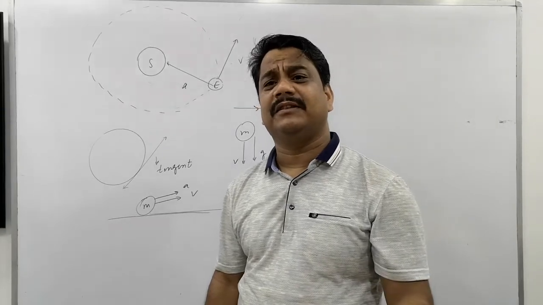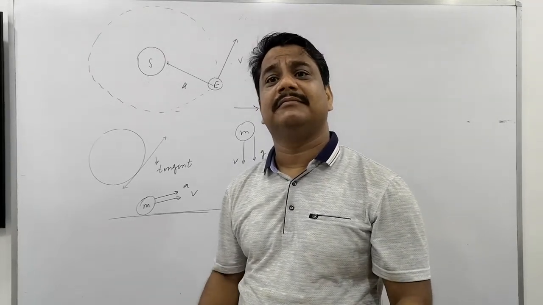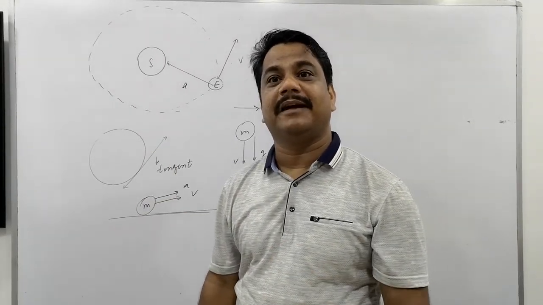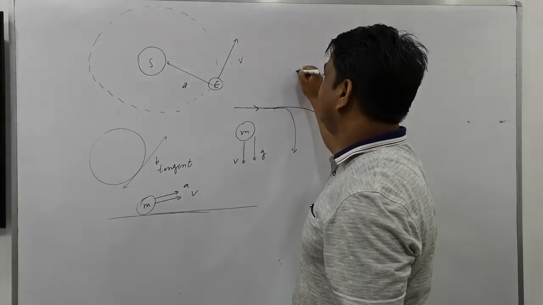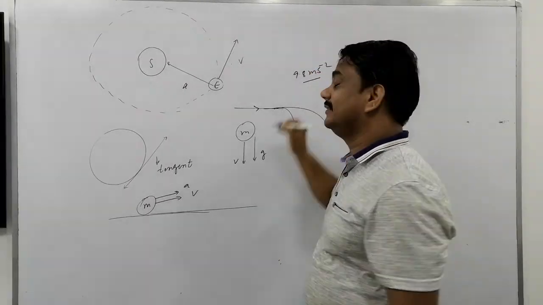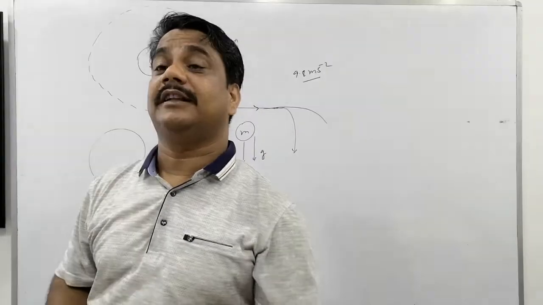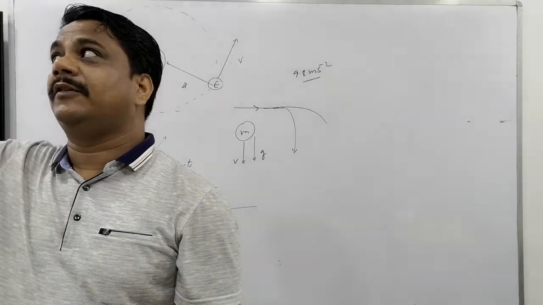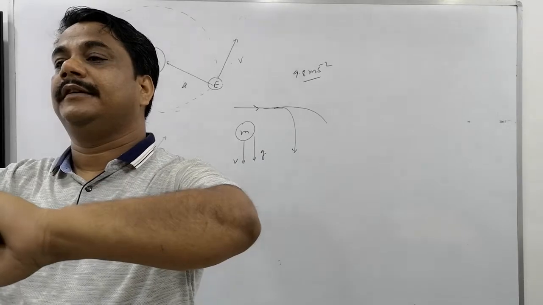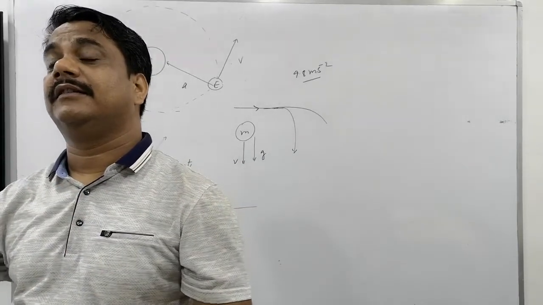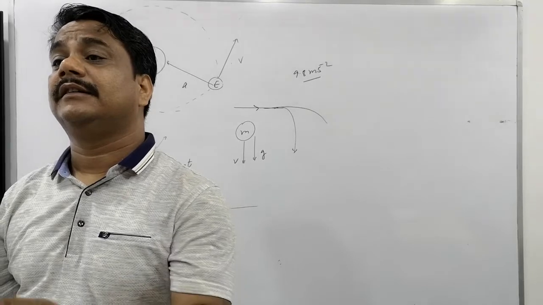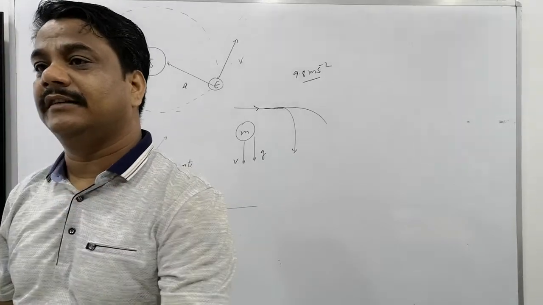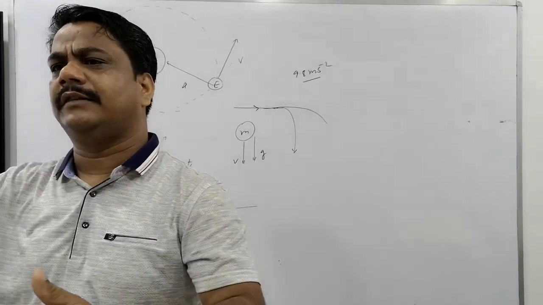Negative means you try to move ahead, and the earth tries to move you back. You move 10 in one second, the earth brings you 10 back. This is 9.8 meter per second squared acceleration. The acceleration above the earth's surface is 9.8 meters per second squared. What does this mean? Your object is falling. If at any time its velocity is 20 and its acceleration is 10, after 1 second, what will be its velocity?